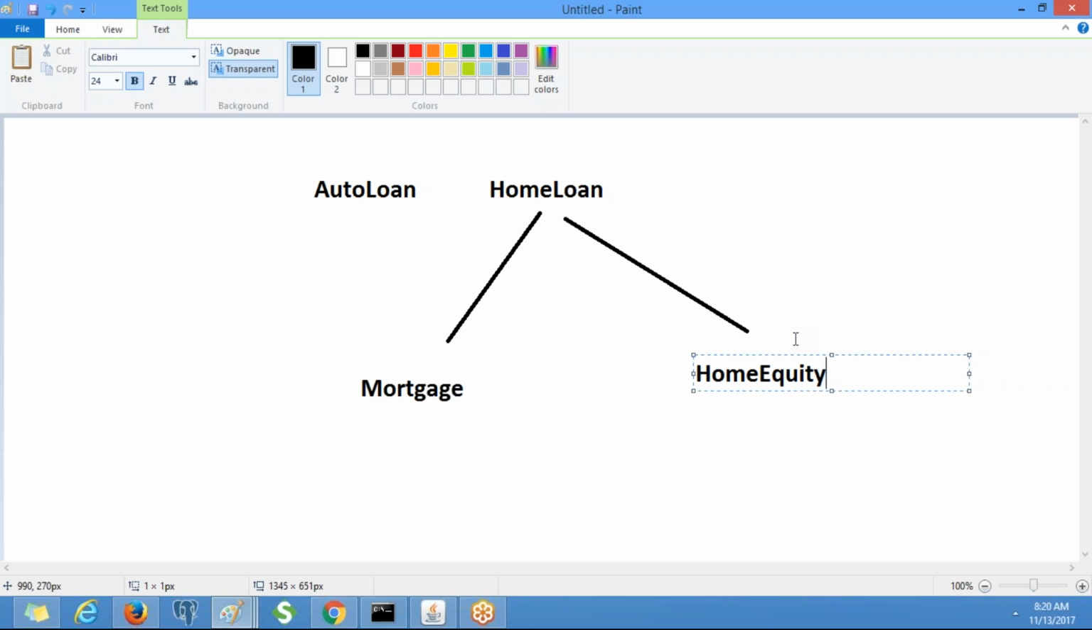If I don't want to reuse the things, then I can create these things individually. That's not a problem.